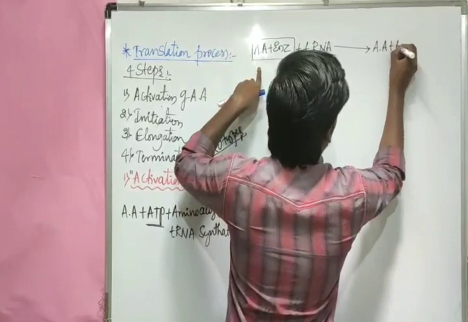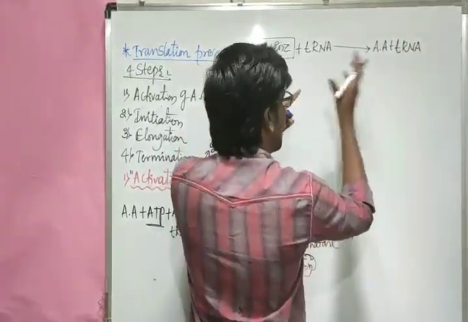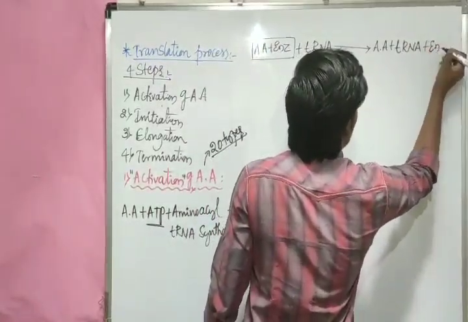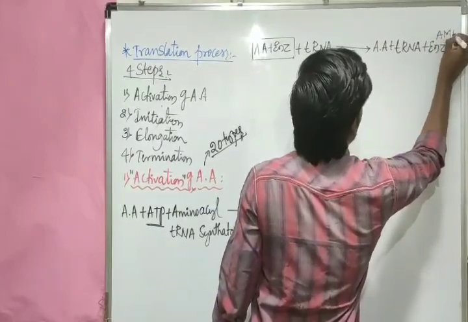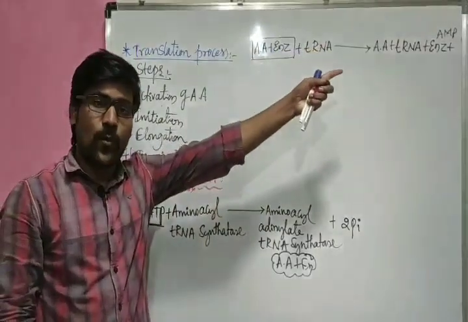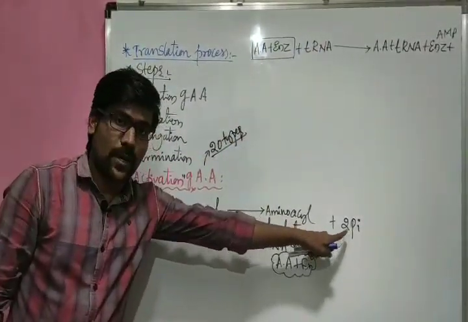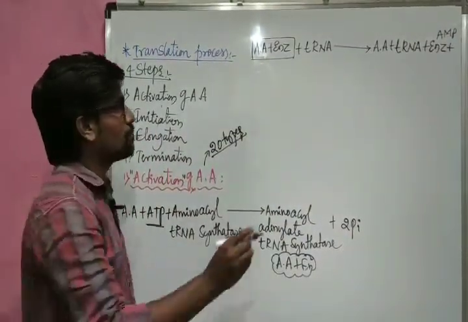Now the amino acid combines with tRNA, amino acid plus tRNA, both combined together. Our enzyme is released outside along with AMP, adenosine monophosphate. That adenosine monophosphate once again combines with the pyrophosphate molecule, and once again it becomes ATP.